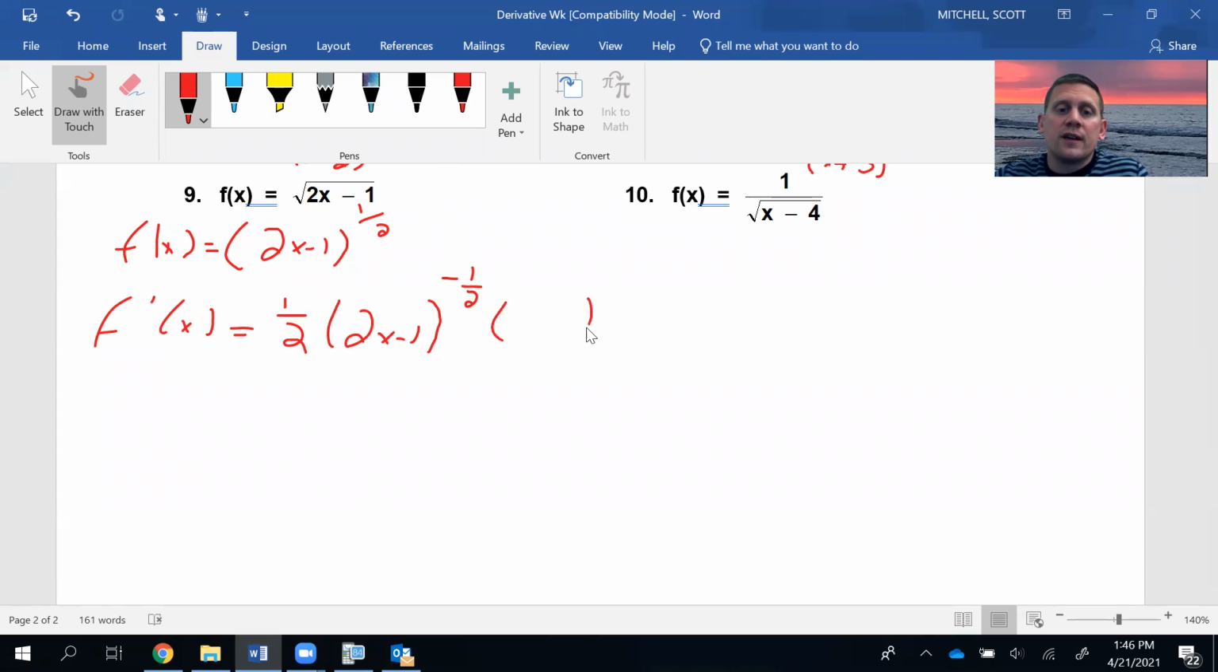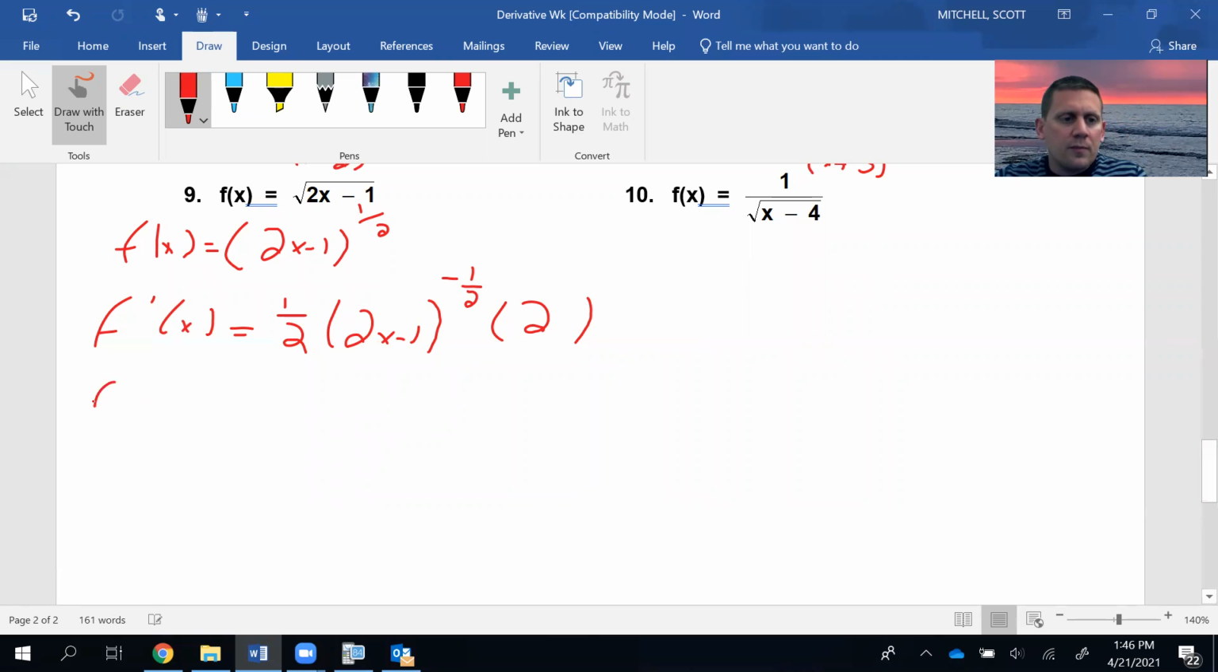And then don't forget to take the derivative of the inside. The derivative of the inside is 2, right? This is a 1 here. 1 times 2 is 2. And then x to the first, take away 1 from the exponent, it's x to the 0. And then the derivative of any constant is 0.